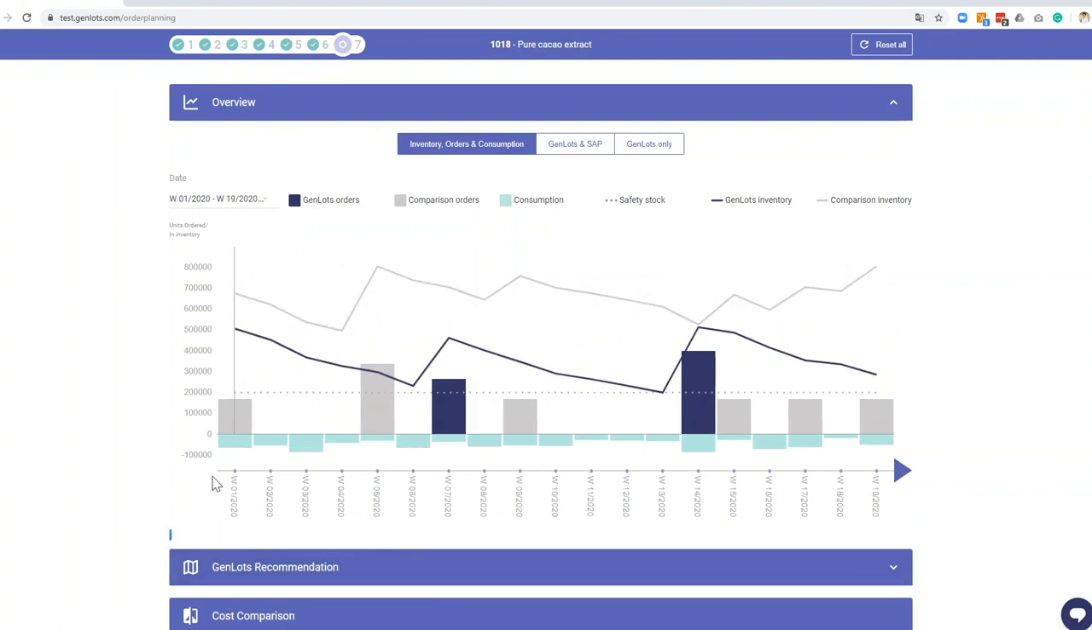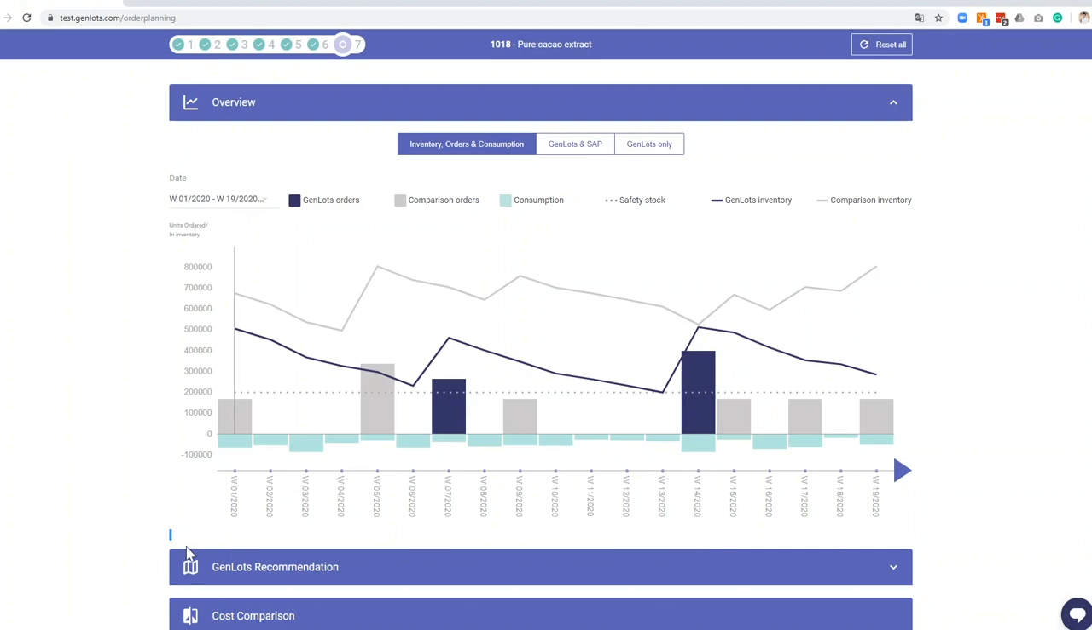But let's look just at the first period from week 1 to 19. Because in practice, as Charlie, I would only place the first order and then wait until the forecasts are updated and I have to order again. So here we have the gray bars, which are the suggestions by the current system, SAP, and the orders that Charlie has already placed. We have the blue bars, which are the recommendations by GenLots. So GenLots would concretely recommend to order 264,000 units in week 7 and a bit more units in week 14 of this year.